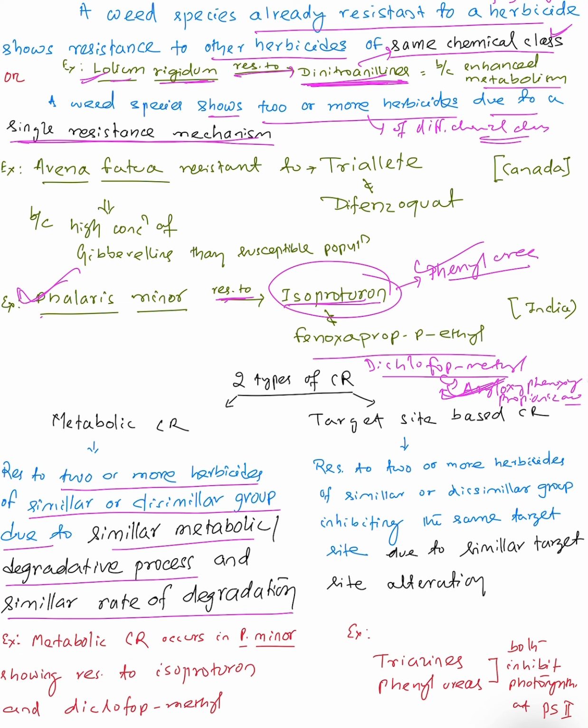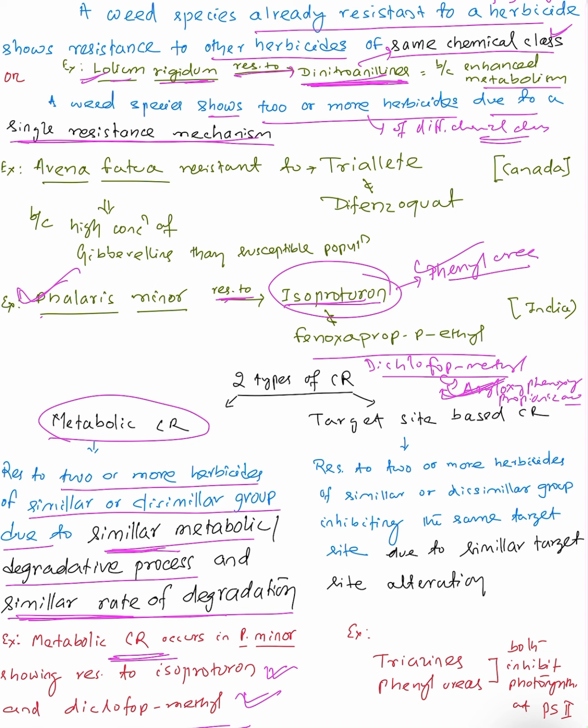Whatever the degradation process, it will be the same as well as the similar rate of degradation. So for example, metabolic cross resistance occurs in Phalaris minor against isoproturon as well as diclofop methyl, and it is because of the similar metabolic process of degradation as well as the similar rate of degradation.